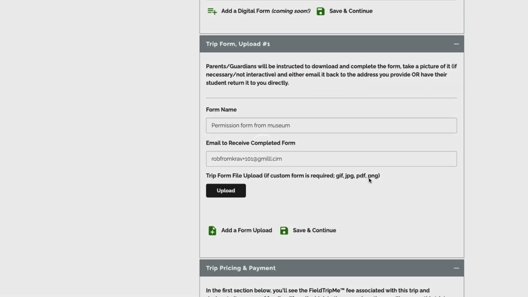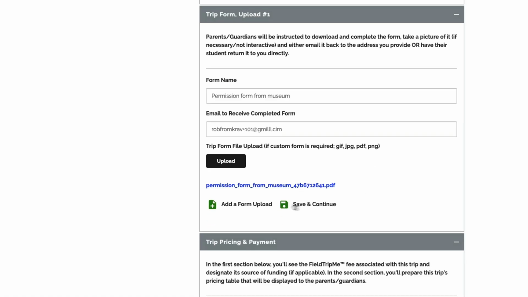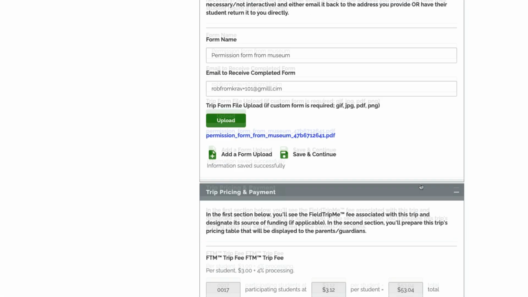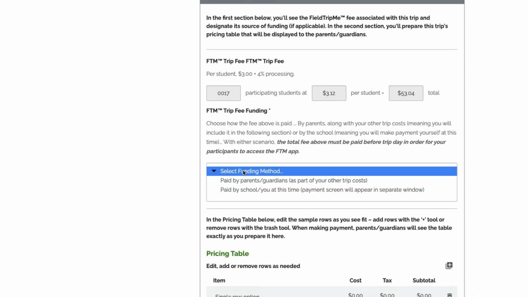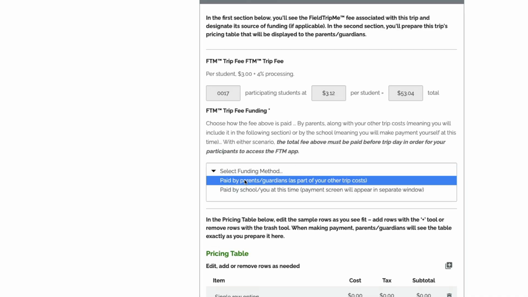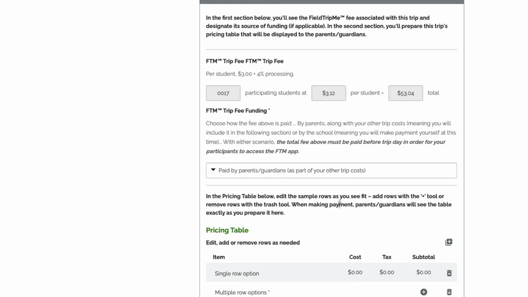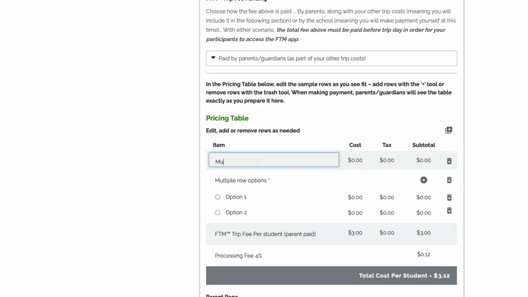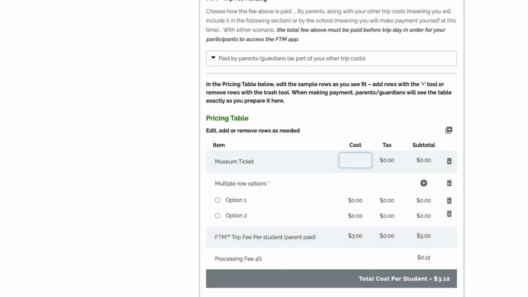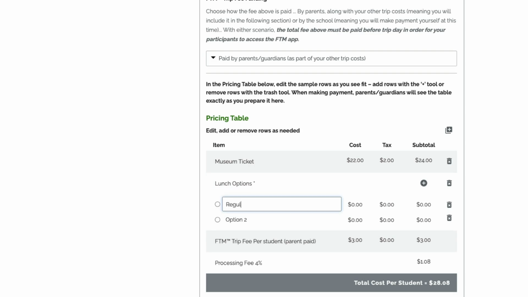In the trip pricing and payment area, you'll be shown your FTM trip fee based on the number of participating students, and have the option to pay that fee yourself or pass it along to parents or guardians as part of the trip's other costs. The pricing table allows you to input the various costs associated with each student participating in your trip, which will automatically include or omit the FTM trip fee, based on your selection above. The way you set up the pricing table here is exactly the way that parents or guardians will see it on the trip's parent page.